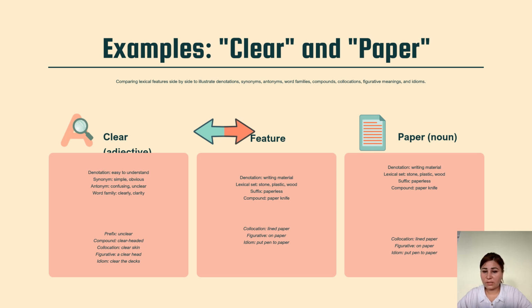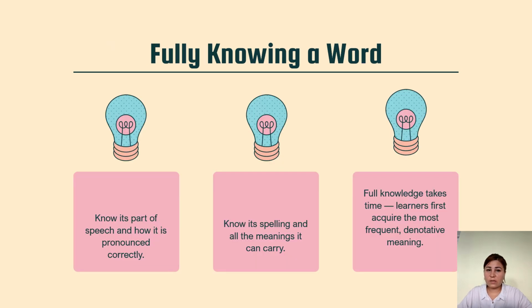We showed these examples. And next is fully knowing a word. Now it's a part of speech, and how it's used or pronounced correctly. Know its spelling and all the meanings it can carry.